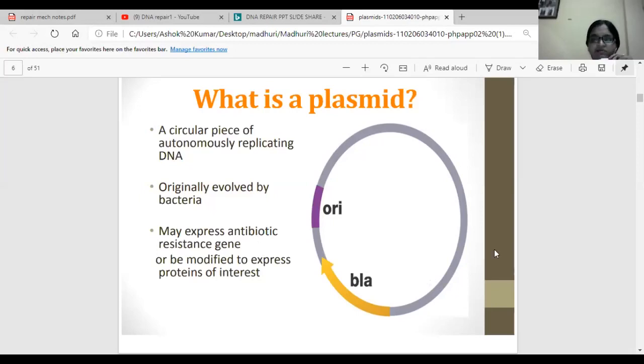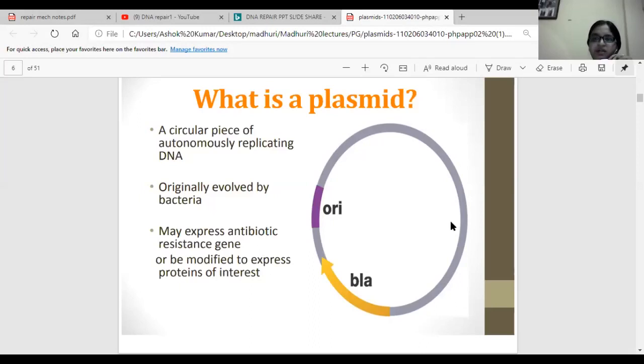Okay, so wherever this plasmid is present, in whichever cell it is present, it will give that cell resistance towards some antibiotics. That is called an antibiotic resistance gene, or it can be modified to express proteins of interest. We can insert some gene of interest which can synthesize proteins of our interest.